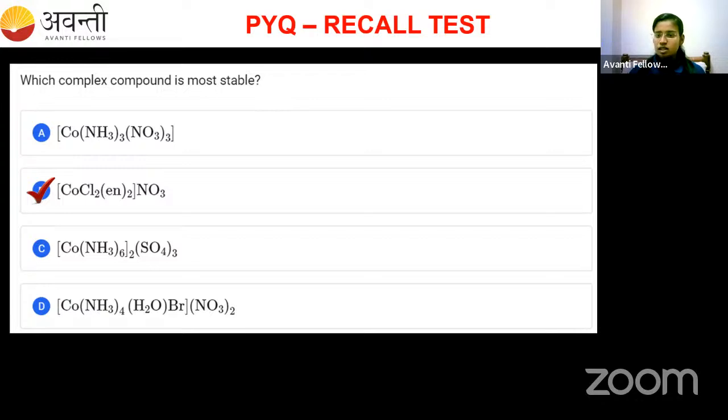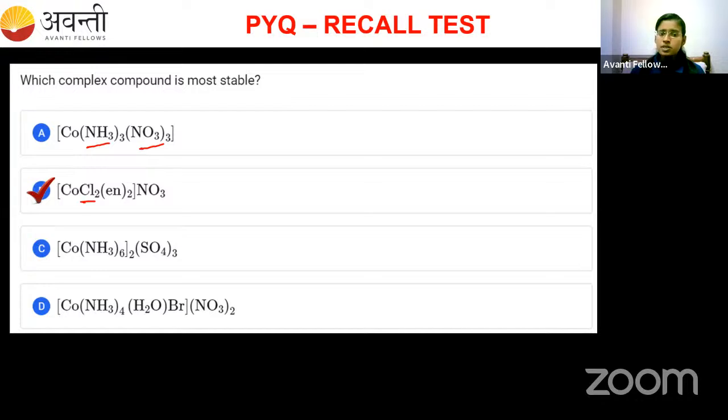JNV North and Middle Andaman students, in the previous class I told you that a particular complex compound will be more stable if we have a chelating ligand inside the coordination entity. Now with this concept, see this question. In the first option, we have two different ligands, NH3 and NO3. Both of them are monodentate, only one donor site is present.